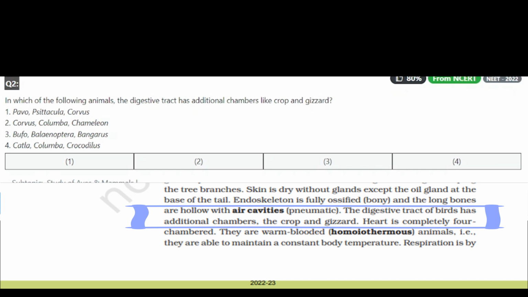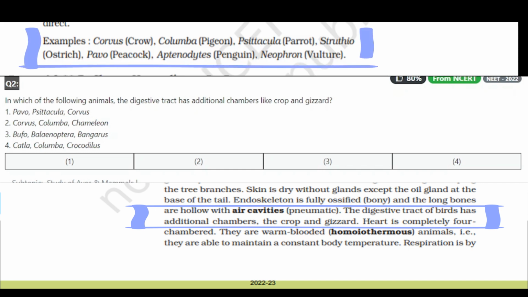So here Pavo, Psittacula, Corvus, these are all Aves species, that is bird species. Where are we seeing this crop and gizzard? In birds. But we need to know the examples here. So all those examples which are mentioned in the NCERT book, we need to be thorough with that. We need to remember each and every example of that particular class.